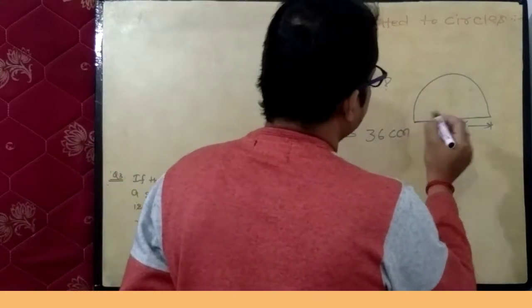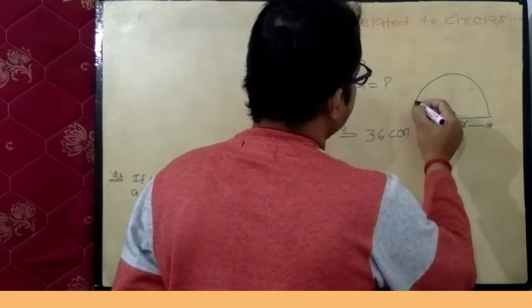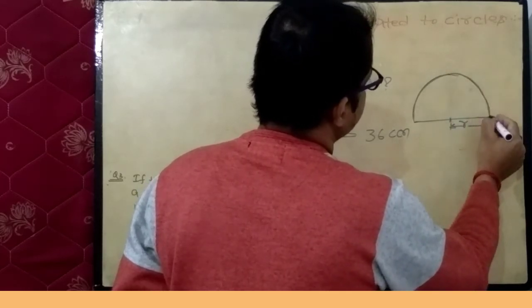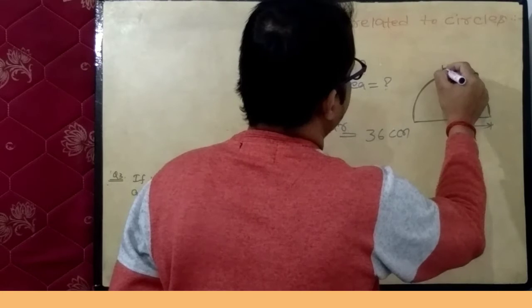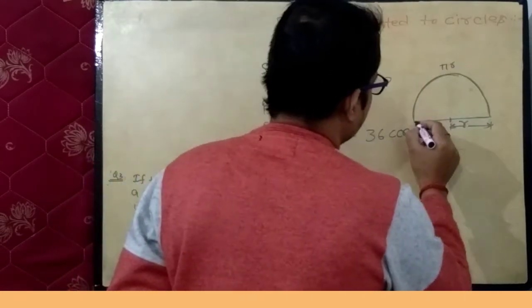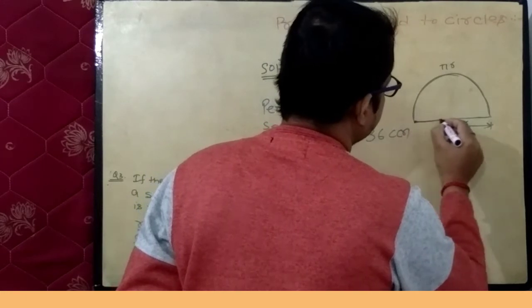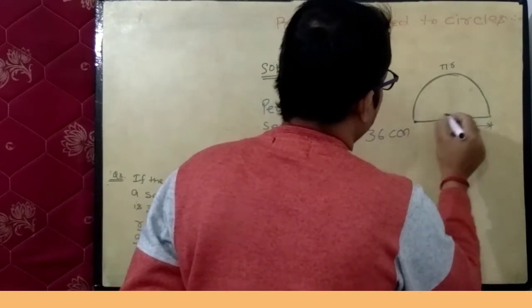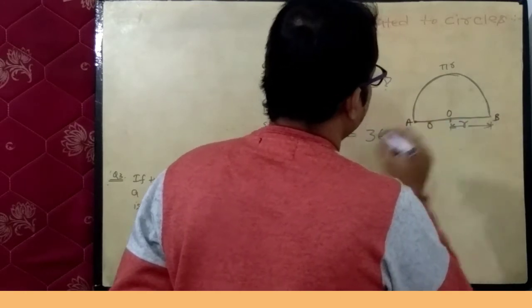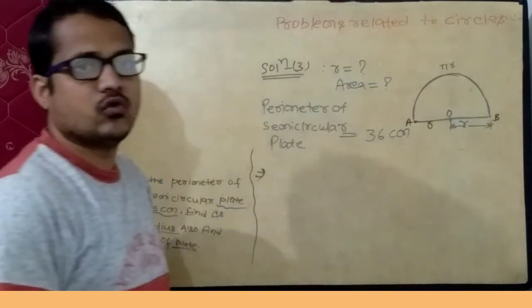So if we consider this upper part, then this is a semicircle of radius r and its length is pi r. If we talk about this, then this is O A B. OA is r as well as OB is r.